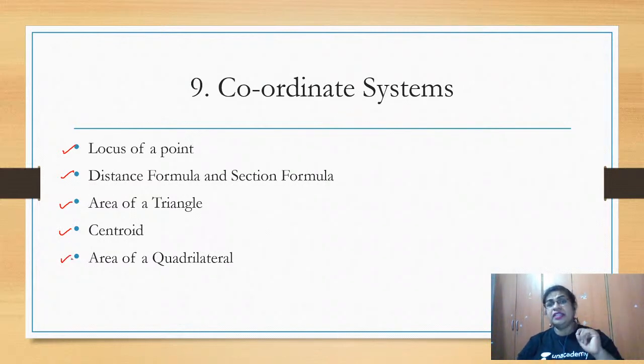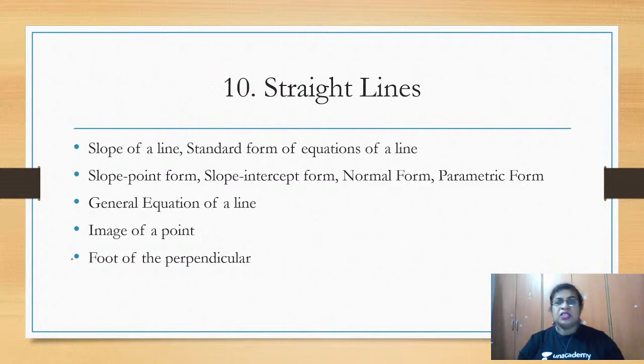And in this topic too, there are a few time-saving results where you need not follow the lengthy steps, the lengthy procedure. Immediately, using the shortcut, you are able to get the area of the triangle and the quadrilateral. So we move on to the next concept, straight lines.